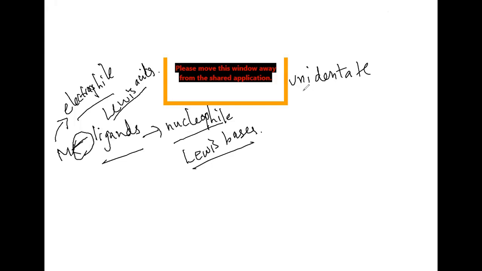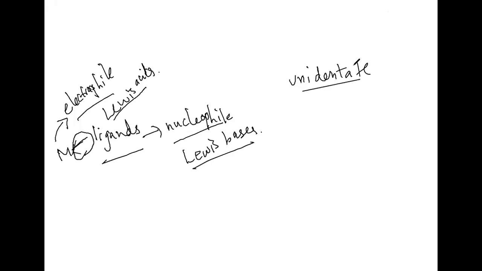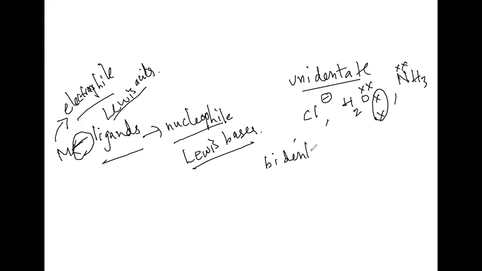Polydentate ligands. Unidentate ligand examples: we can take Cl minus, where there is one donor, then H2O. Even though oxygen has 2 lone pairs available, we are focusing on only one lone pair, so it is unidentate. Then ammonia is also an example of a unidentate ligand. What about a bidentate ligand? Any example for this?